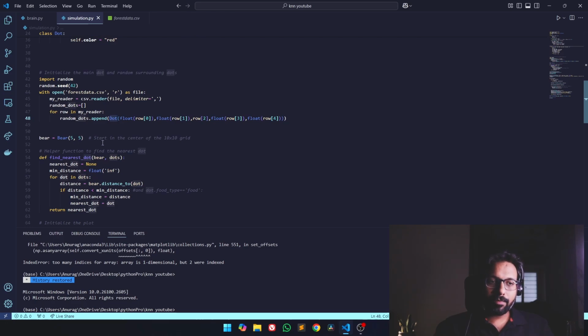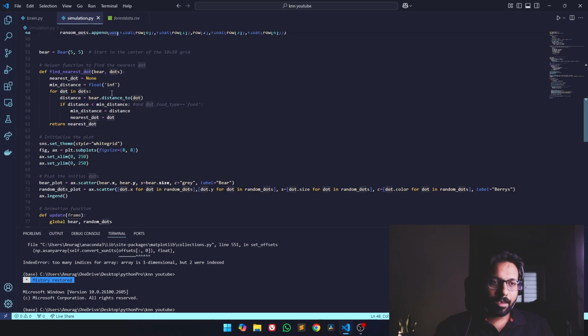Then we initialized our bear with the initial value of 5 comma 5. That means it will be at 5 units on the x-axis and 5 units on the y-axis, so it will be in the corner of our forest, and it will enter the forest towards the nearest berry.